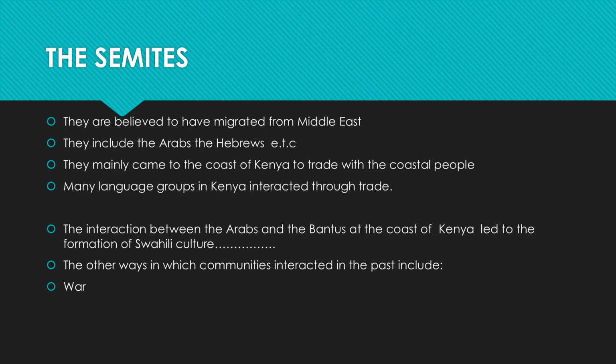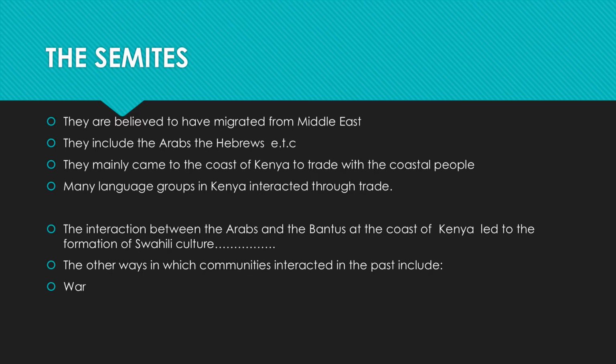And when we talk about the Semites, they are all believed to have migrated from the Middle East. They came from the Middle East and some Arabian countries. Mainly in Kenya, you will find the Arabs who form part of the Semitic group. And why did they migrate into our country? Where did they come? They mainly came and settled at the coastal part of Kenya. That is Mombasa, Kilifi, Kwale, Malindi.